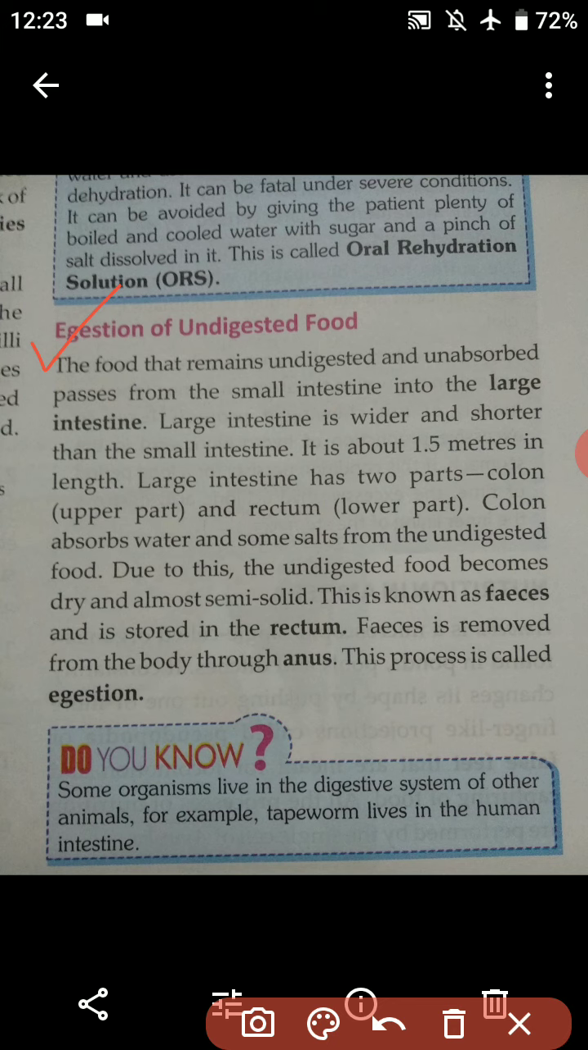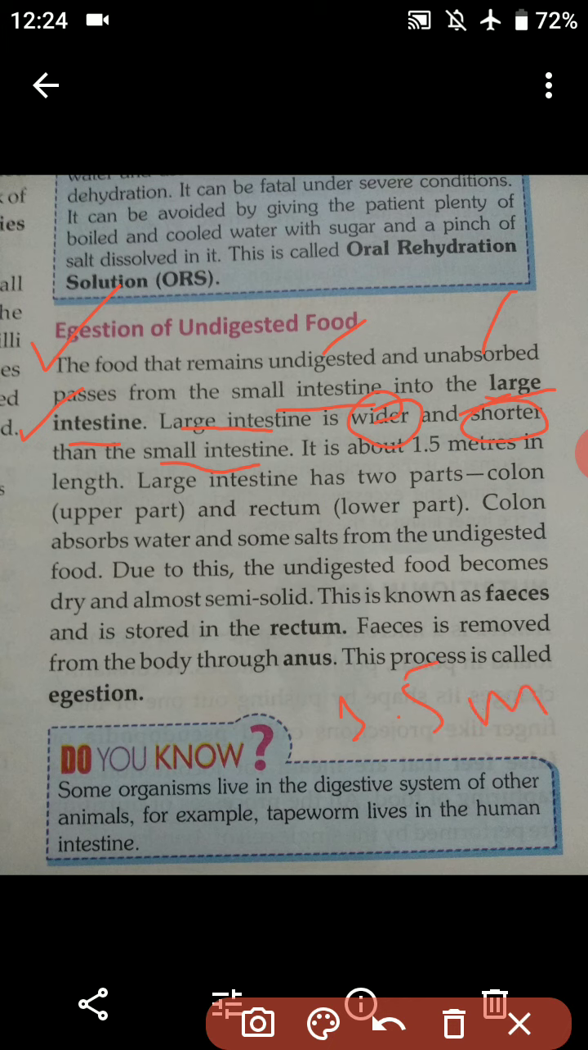The food that remains undigested and unabsorbed passes from the small intestine into the large intestine. The large intestine is wider and shorter than the small intestine. It is about 1.5 meters in length.